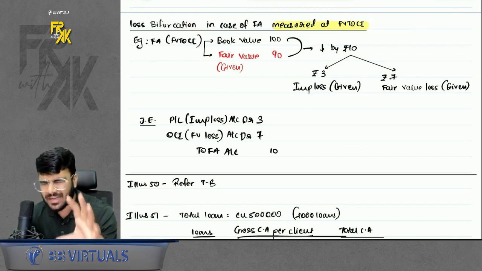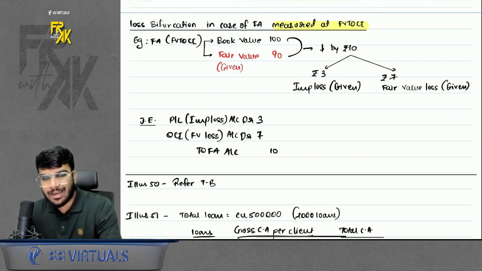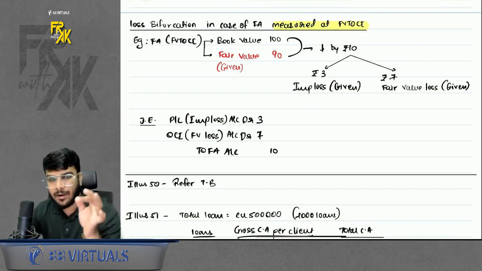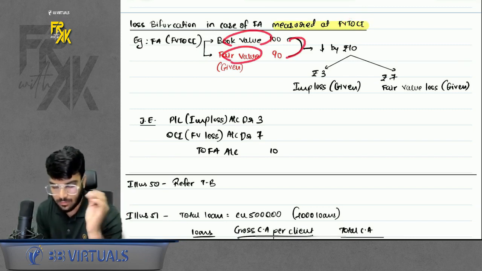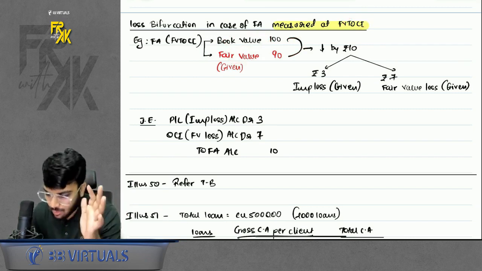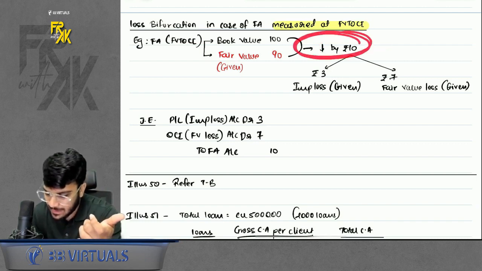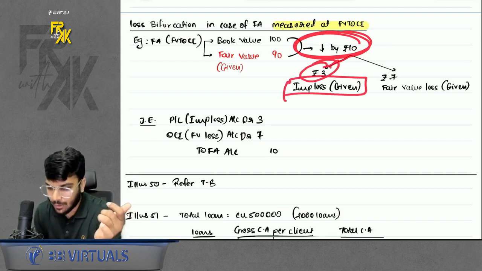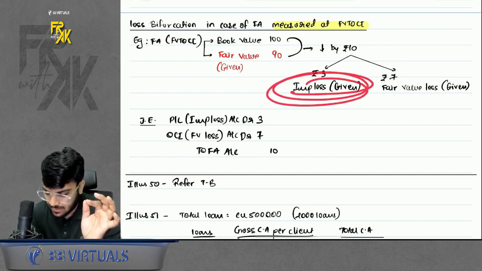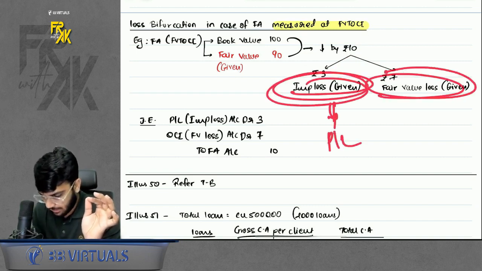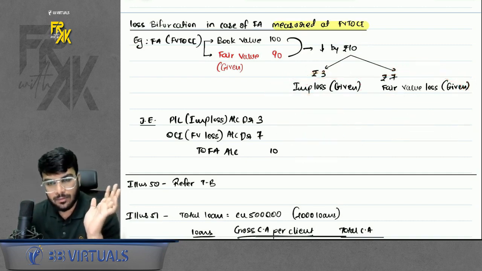Let's say, for example, you have a financial asset at FVTOCI. What is the meaning of FVTOCI? That means each and every fair value gain or loss, if it is unrealized, will be transferred to OCI. Now let's suppose your carrying amount was 100, fair value was 90. So you will reduce the financial asset by 10 rupees. Normally this 10 rupees goes in OCI, but some information was given that out of this 10 rupees, the decrease of rupees 3 was because of impairment loss, the remaining 7 because of fair value loss. So whatever is the decrease because of impairment loss, you will transfer to profit and loss, and whatever the decrease is because of fair value loss, you will transfer to OCI. Do remember that part. Okay, simple.